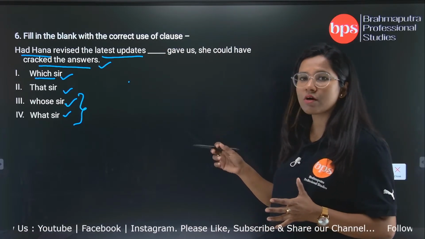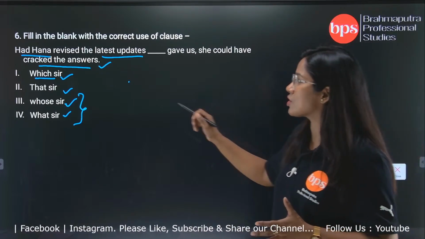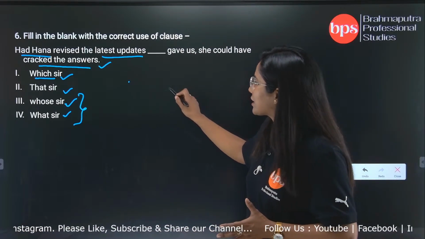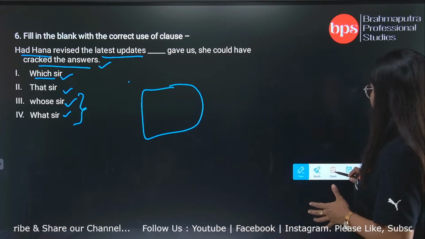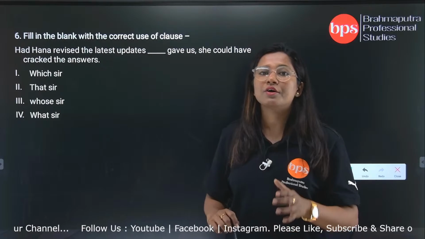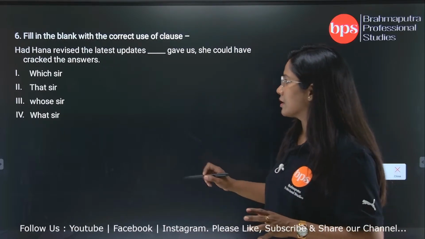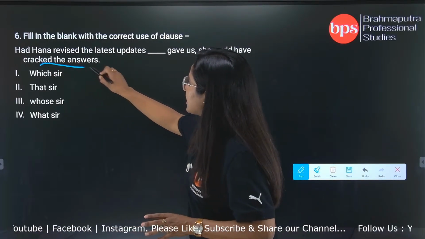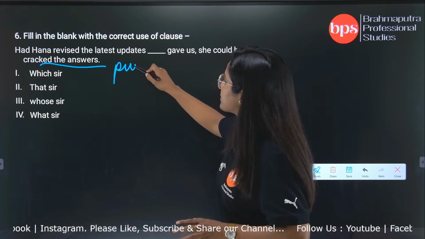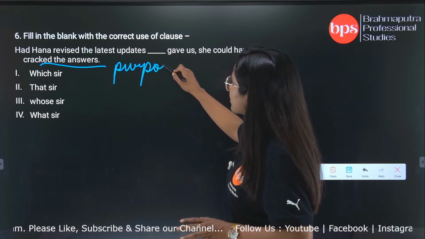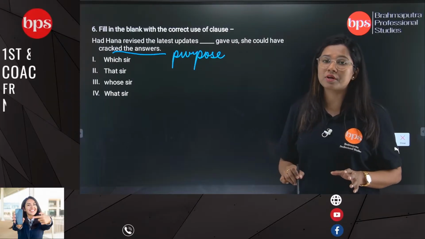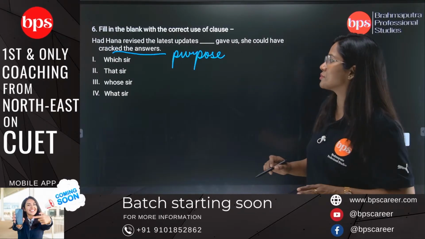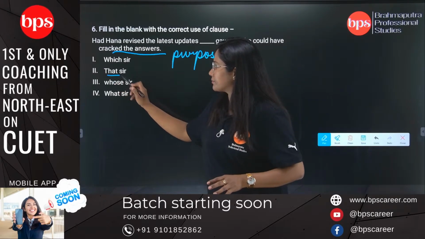But because the question here is not about an object, here we have a reason, a purpose. Whenever we have a clause of purpose, an adverb of purpose, we use the word that.